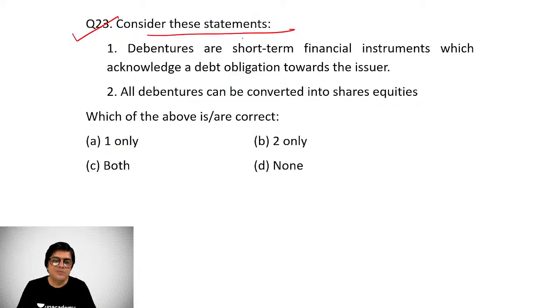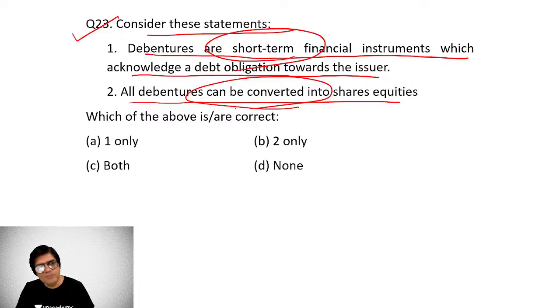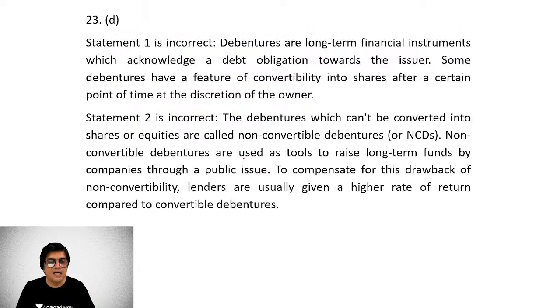Question number 23, students, is debentures are short-term financial instruments which acknowledge debt obligation towards an issuer. तो debentures short-term नहीं long-term होते हैं. Financial terms के अंदर जो long-term debt instruments है उनको debentures कहते हैं. All debentures can be converted into shares and equities? No. Only convertible debentures can be converted into shares and equities. So that means none of them is correct. So obviously I would say that D is the answer.